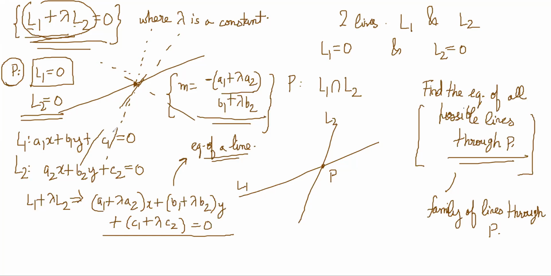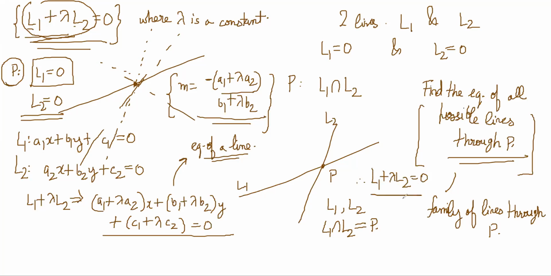So therefore, now you understand why this can be the equation of a family of lines through P. Whenever you need the equation of an infinite set of lines, all passing through one particular point, you have to think of which two lines that point is the point of intersection of. If L1 is a line and L2 is a line, and L1 intersection L2 is equal to that point P, then the equation of all possible lines through P will be L1 plus lambda L2